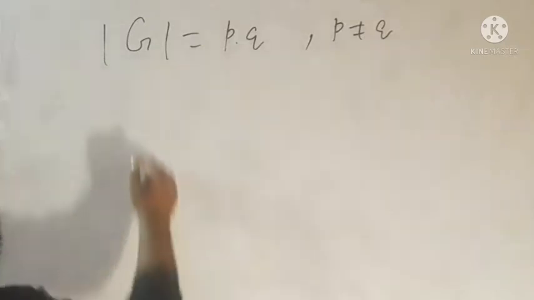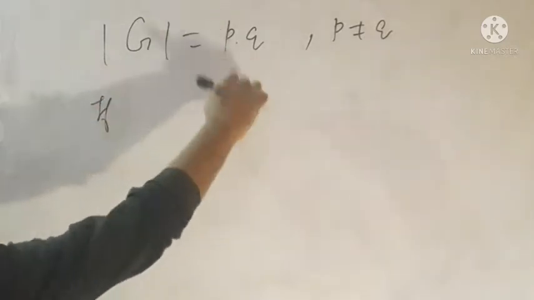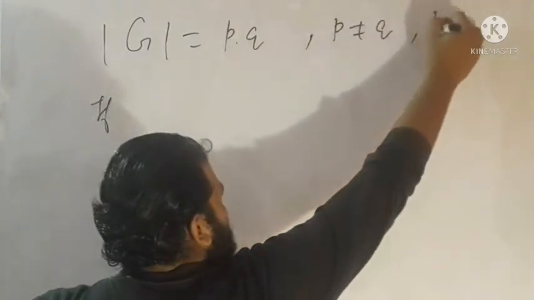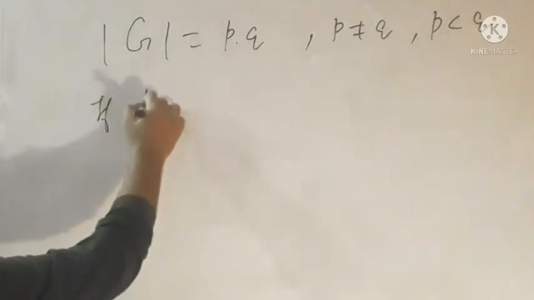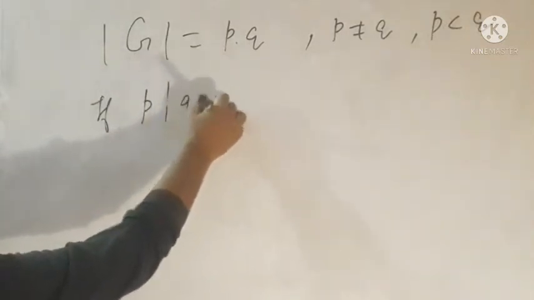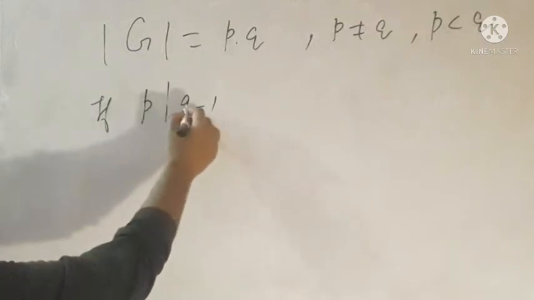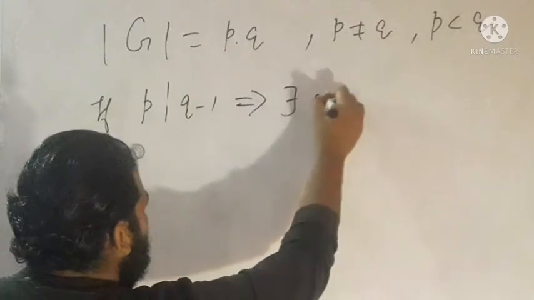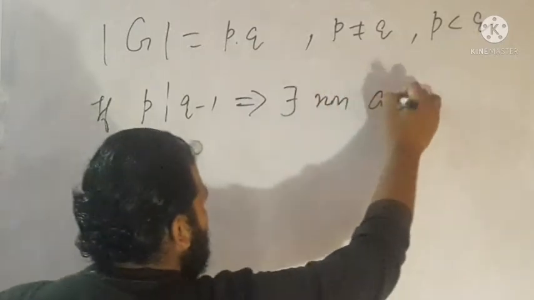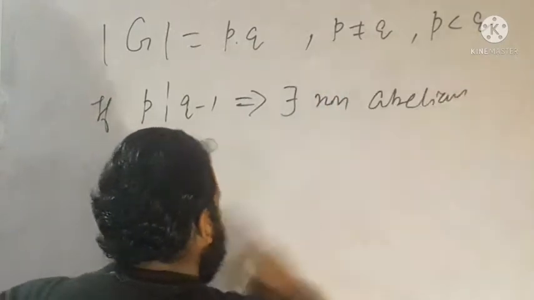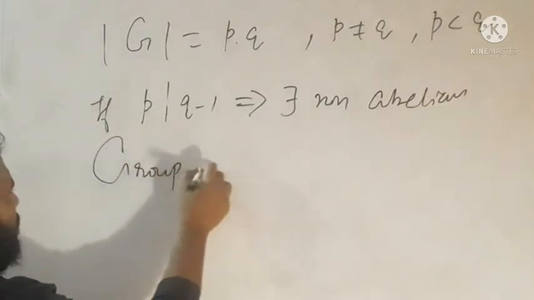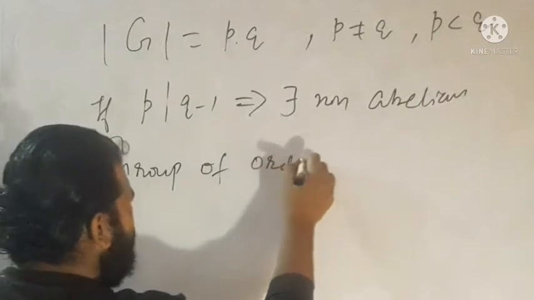For the sake of convenience, let p be less than q. If p divides q minus 1, this implies that there exists a non-abelian group of order pq.